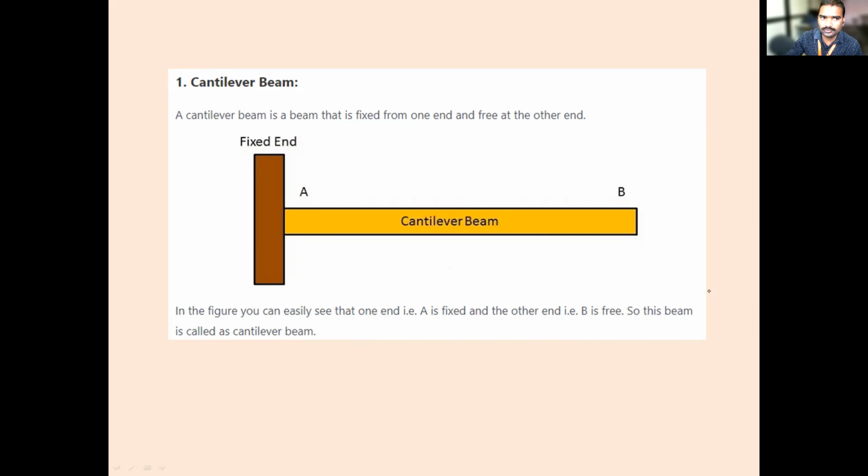Shall I go for the next, second type of beam, the simply supported beam? Is it over? Yes, sir. Okay. So what is the second one? Simply supported beam.